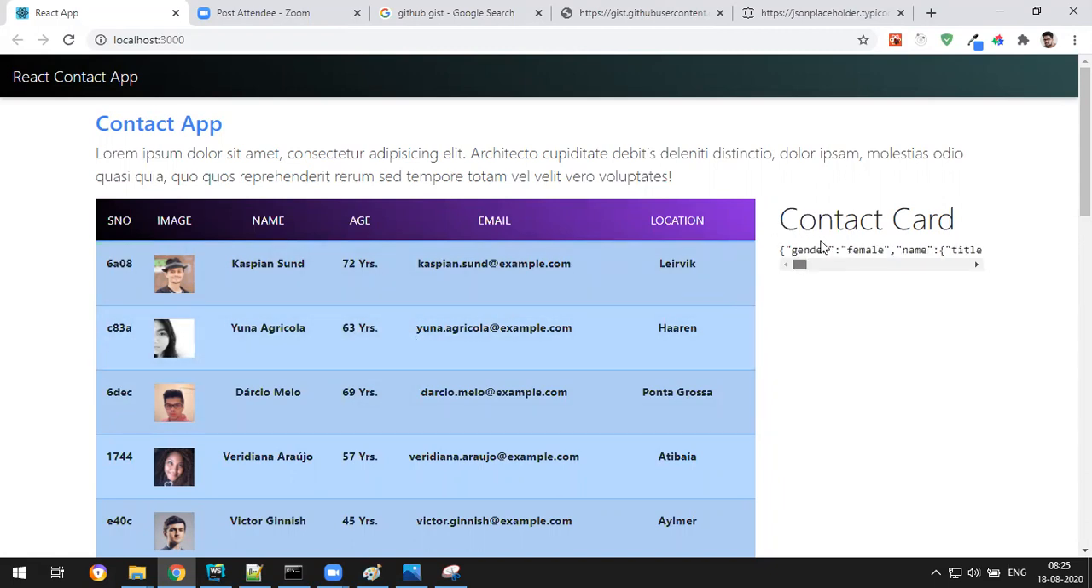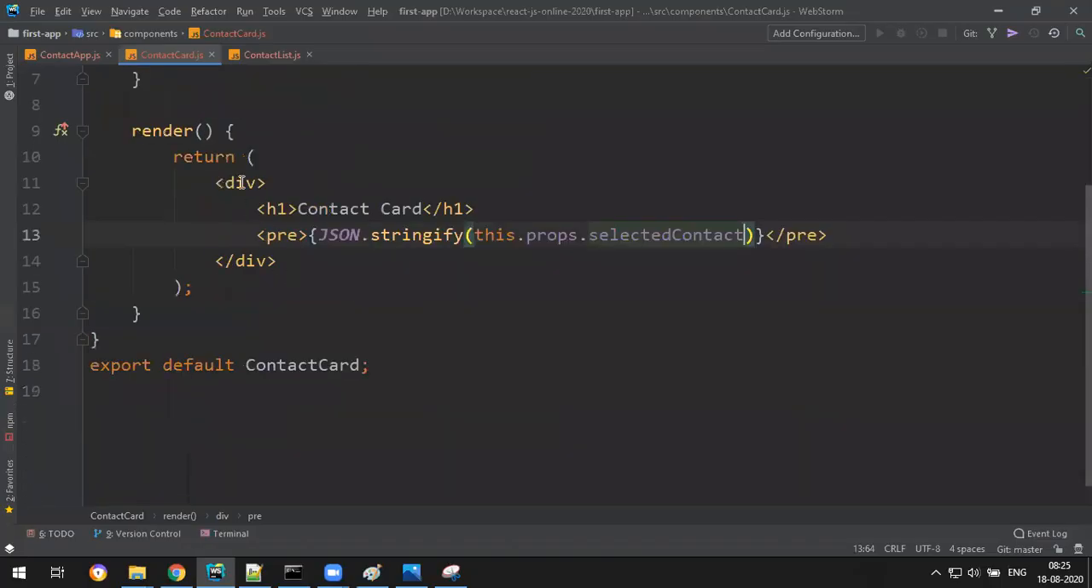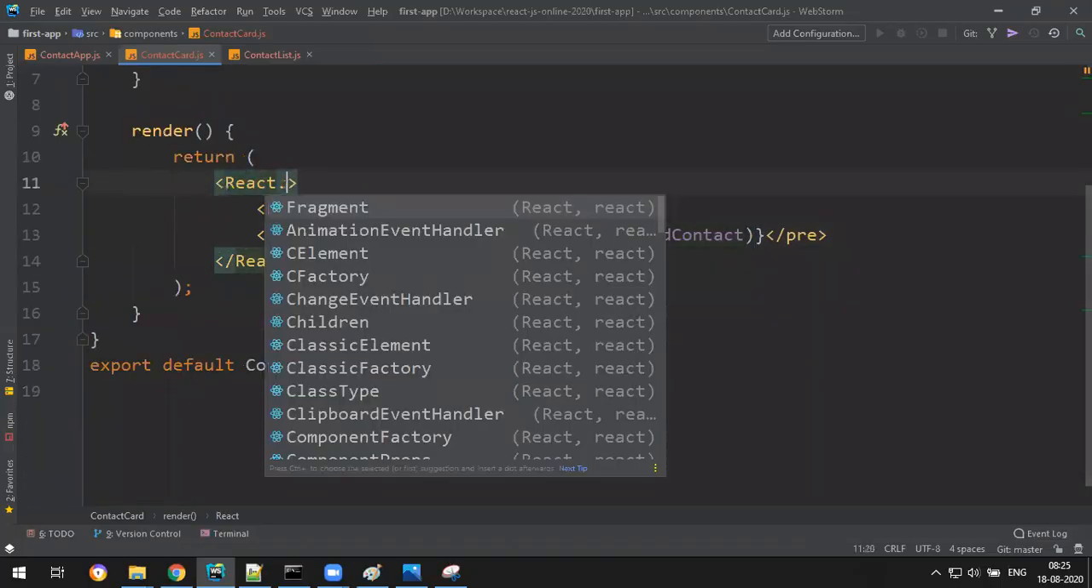Now we need to display this like a nice card. That is very simple. Let's convert this into a card. So React dot fragment.